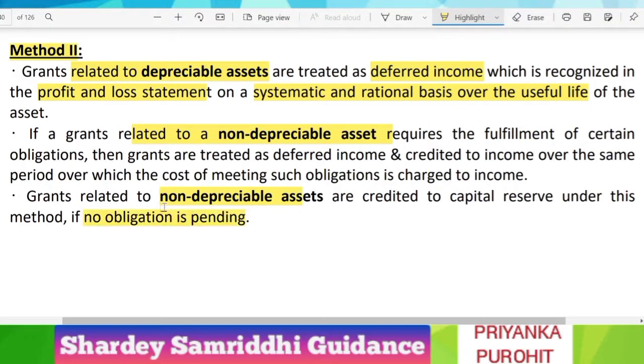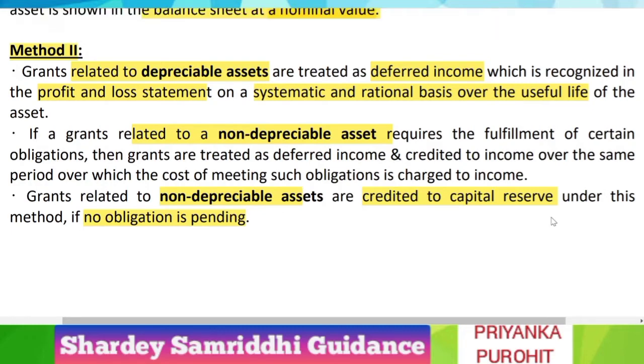When the asset is a non-depreciable asset and no obligation is pending, then you can just credit the amount of grant to the capital reserve and leave it. You don't need to do anything further.